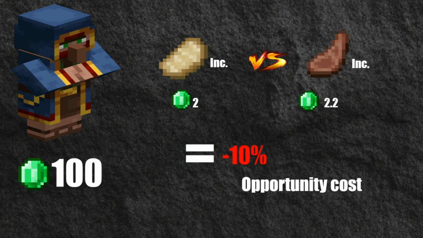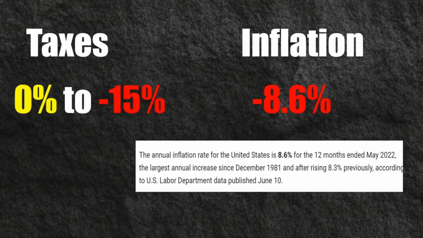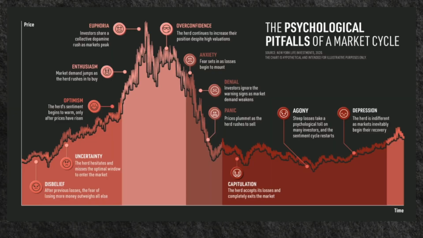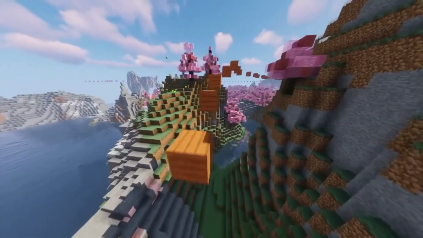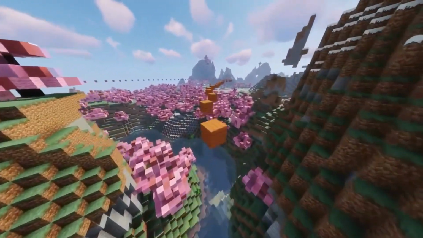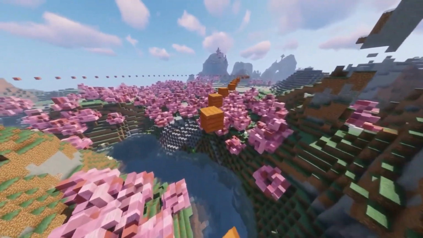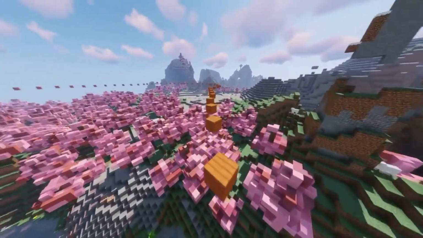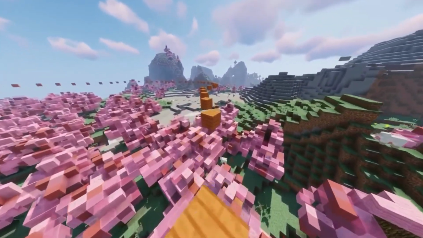You also have to be aware of taxes and inflation, which also diminish your potential gains as an investor. This causes investors to act very irrationally, and involves many psychological factors which I'll cover in another video. Now you have a basic idea of how the stock market works, how businesses enter the stock exchange, and how investors make money.